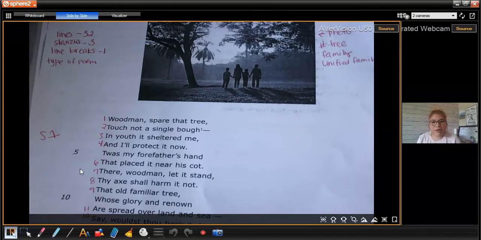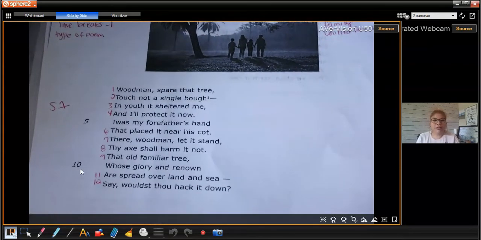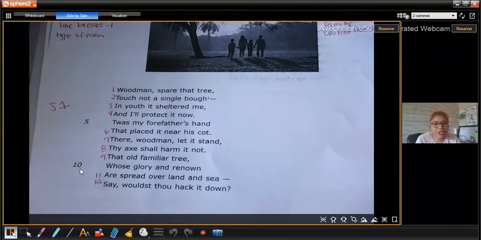Woodman, spare that tree. Touch not a single bough. In youth it sheltered me, and I'll protect it now. 'Twas my father's hand that placed it near his cot. There, woodman, let it stand. Thy axe shall harm it not. That old familiar tree, whose glory and renown are spread o'er land and sea. And wouldst thou hack it down?